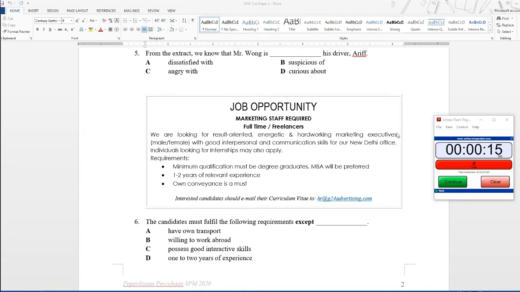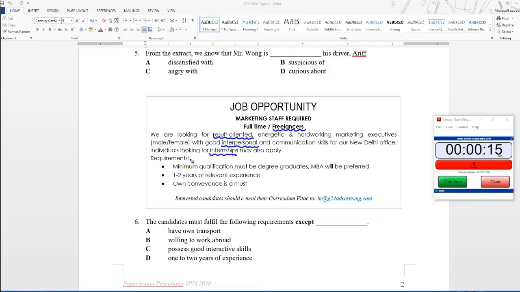So let's look at the text. Job opportunity, marketing staff required. They are looking for full-time or freelancers. We'll look at this word later, freelancers. So we are looking for result-oriented, energetic, and hardworking marketing executives, male or female, with good interpersonal and communication skills for our New Delhi office. Individuals looking for internships may also apply.